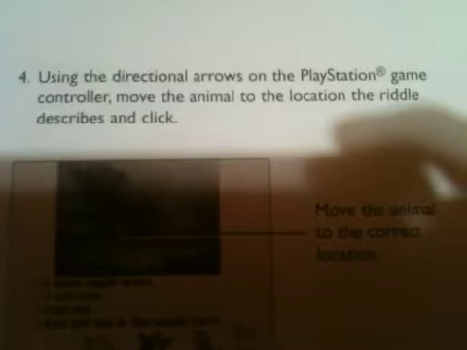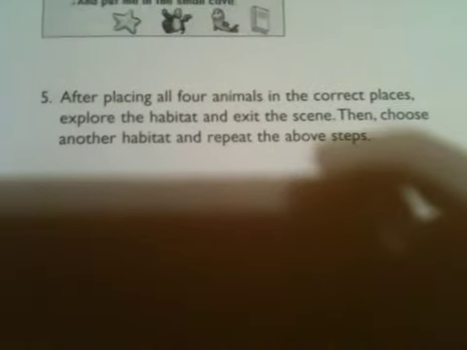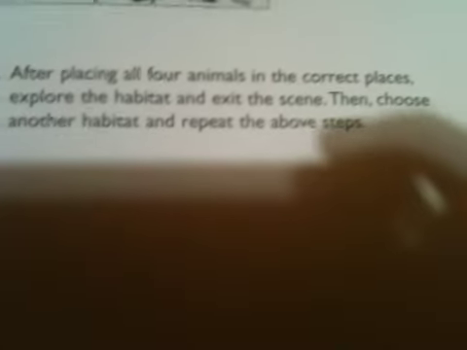And number 4, using the directional arrows on the PlayStation game controller, move the animal to the location the riddle describes and click. There's more gameplay of it. Number 5, after placing all 4 animals in the correct places, explore the habitat and exit the game. Then choose another habitat and repeat the above steps.